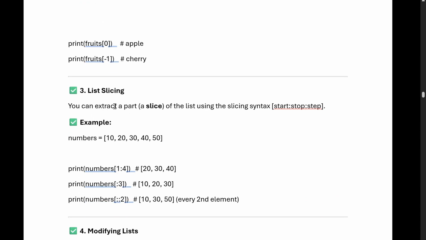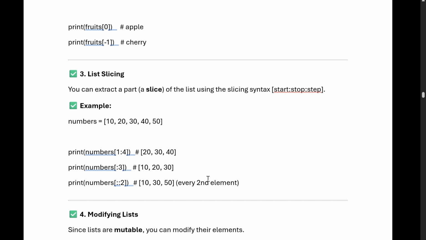Okay, how do we do slicing? Slicing is also similar to that. Suppose there is a number list 10 20 30 40 50. If we do [1:4], it will start with index 1, so 20 30 40. What is number[:3]? Colon 3 means it will start from index 0: 10 20 30. The end index is 3, so we will not consider it, only up to 30. The last index we always have to exclude.